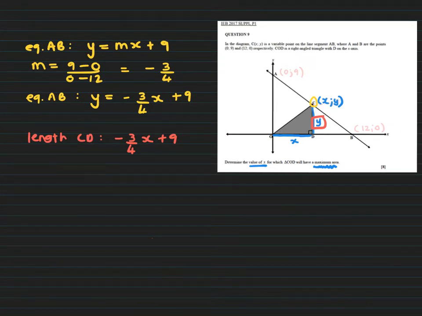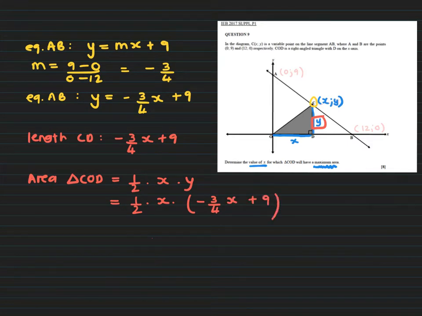So I now know that the area for the triangle COD, area is a half times base times height, right? Which I've labeled x and y. So it's going to be a half times x times, well, we just said that y we can rewrite like this. Cool, so now let's just expand that bracket.